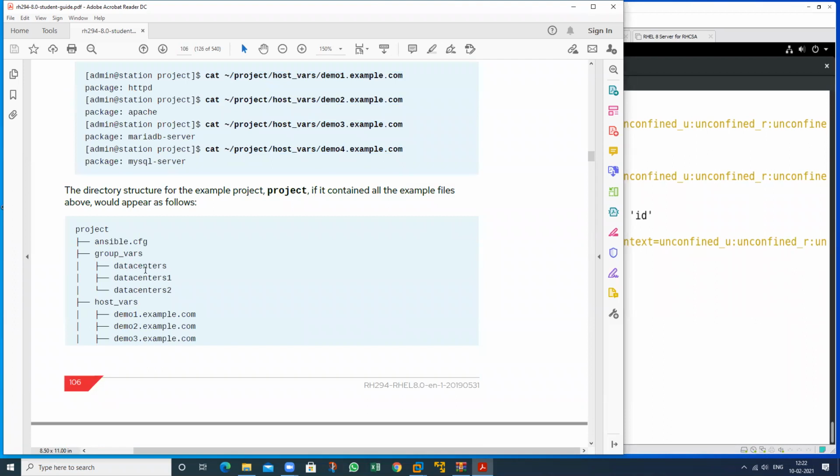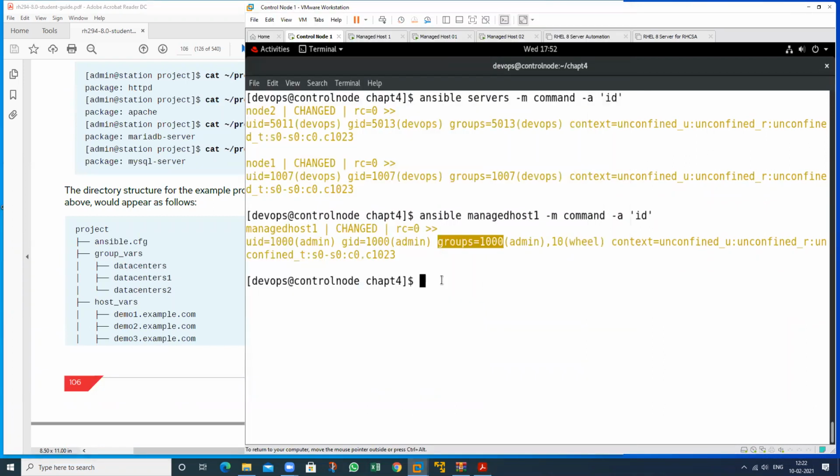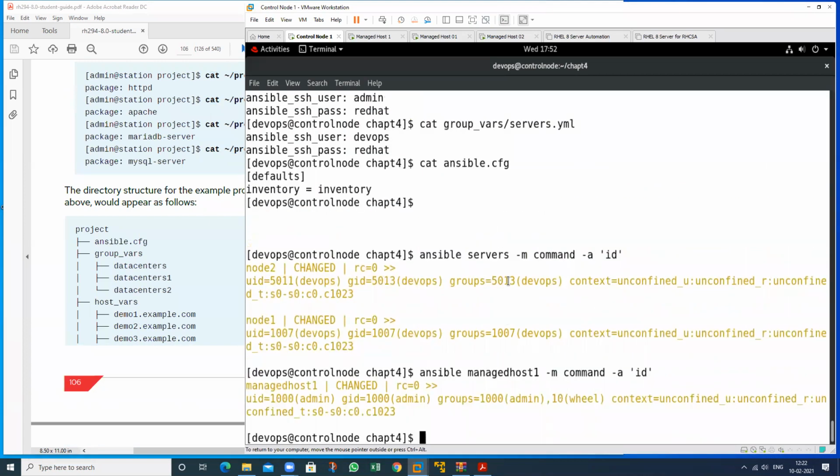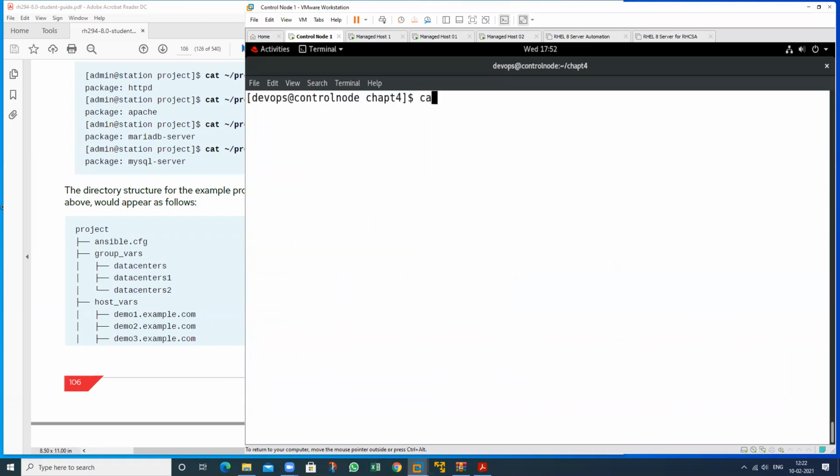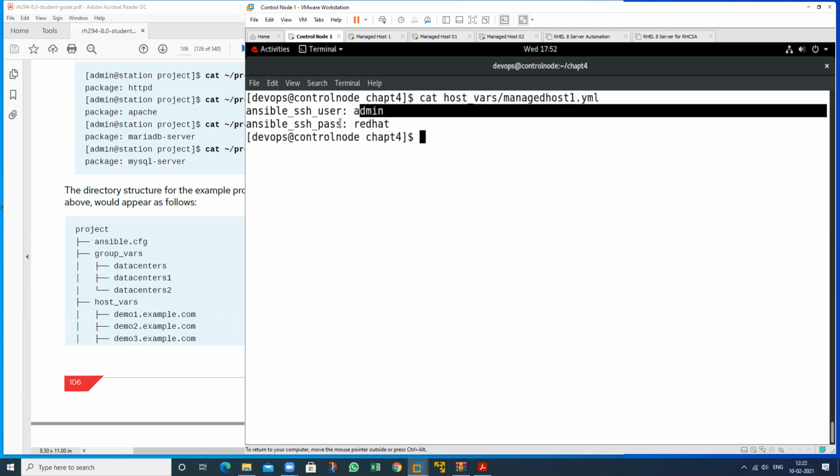Sir, one question: in the managed host, we have mentioned the username and password in a single line. Yes. And here, if you want to check, see this, it's not a single line, it's in different lines.